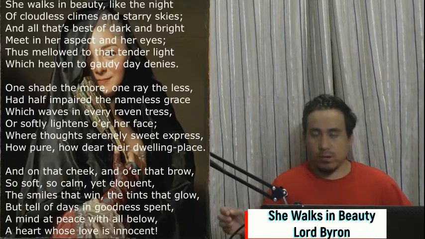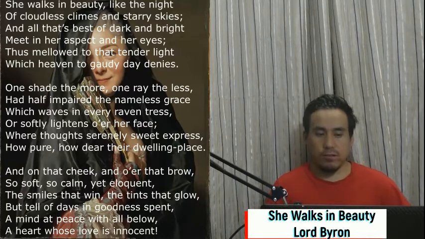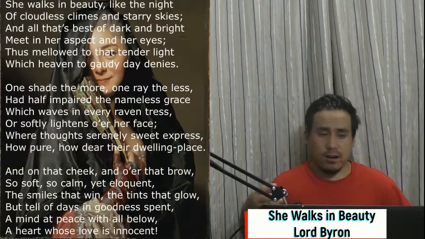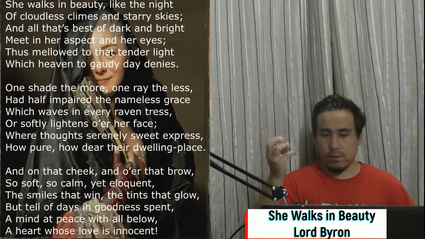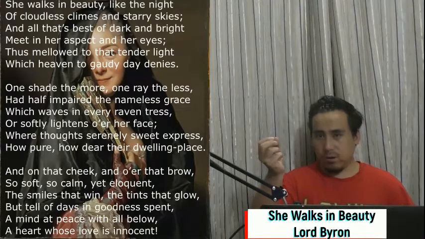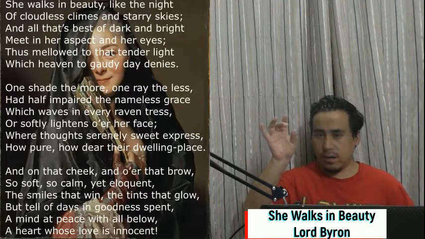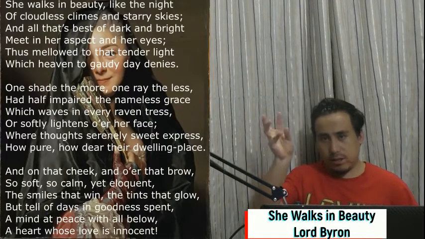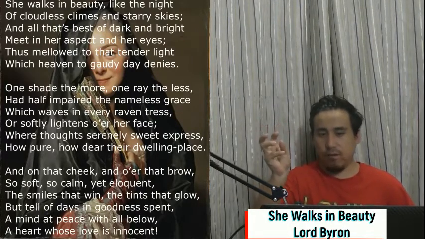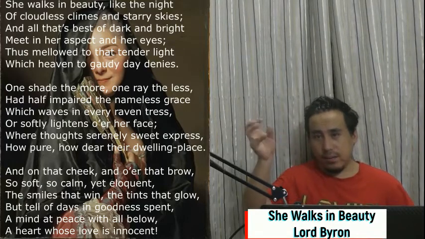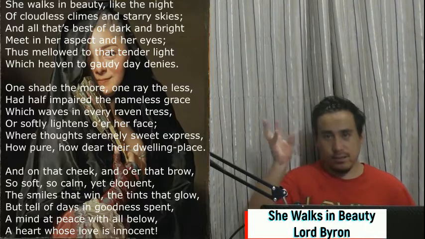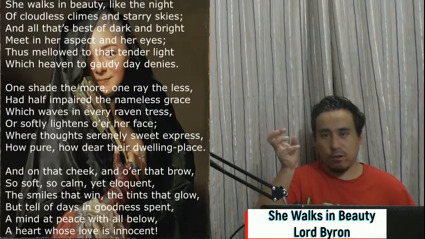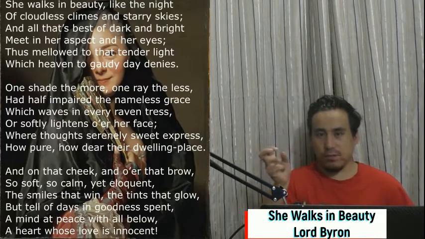And he also goes on to convey her beauty as a harmonious meeting between darkness and light, a coming together of darkness and light, a little bit of light and a little bit of darkness, so together they form something which is beautiful.